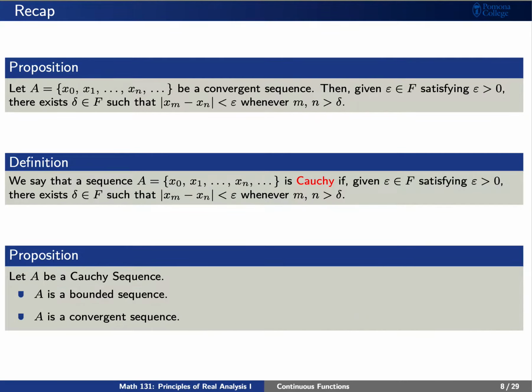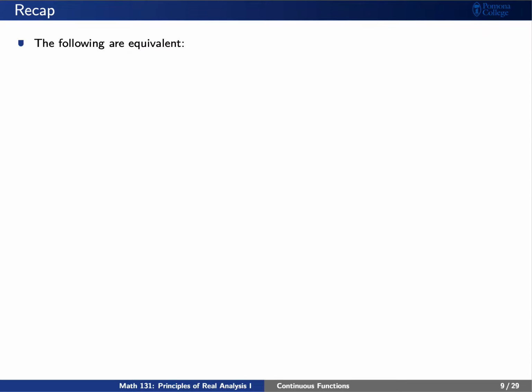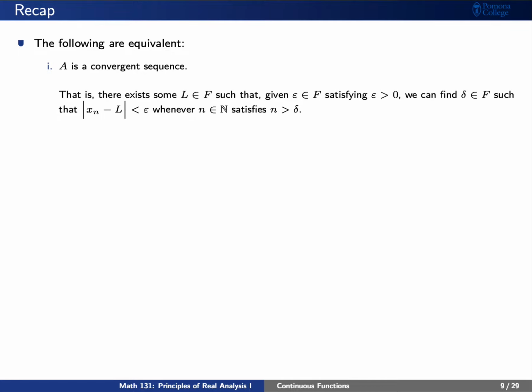We have a couple of properties. If A is a Cauchy sequence, then it is both a bounded sequence and a convergent sequence. This means that the following two statements are equivalent. First, that A is a convergent sequence. That means that there exists an element L such that, given a positive epsilon, we can find a delta such that in absolute value, xn minus L is less than epsilon whenever n is greater than delta.